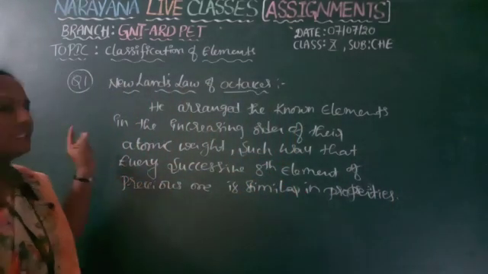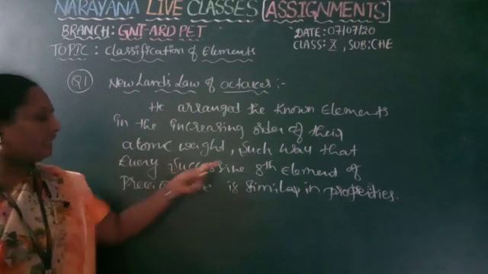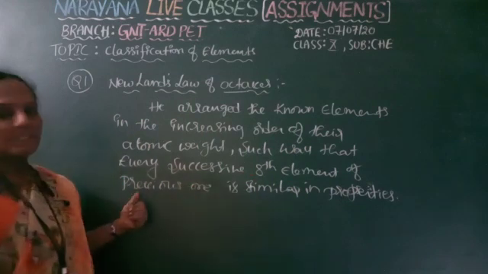So this is the statement of Newland's law of octaves. Every eighth element shows a resemblance with the previous one.